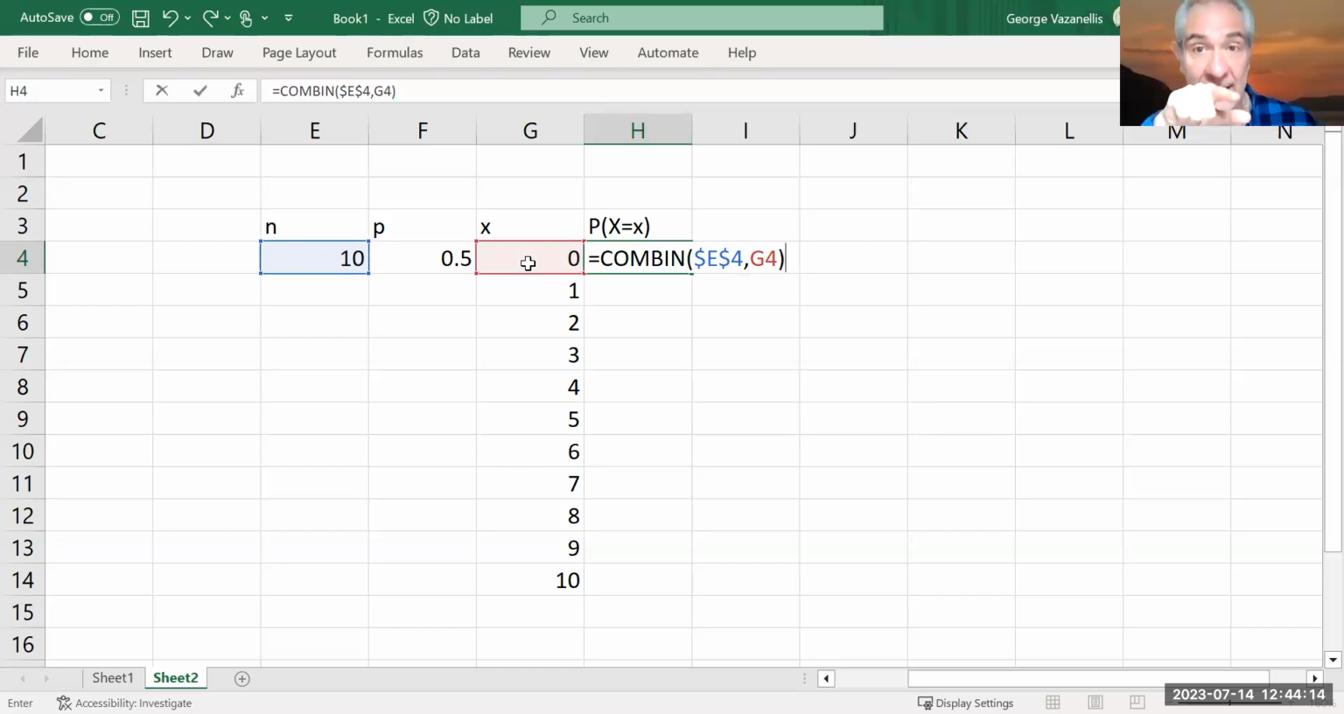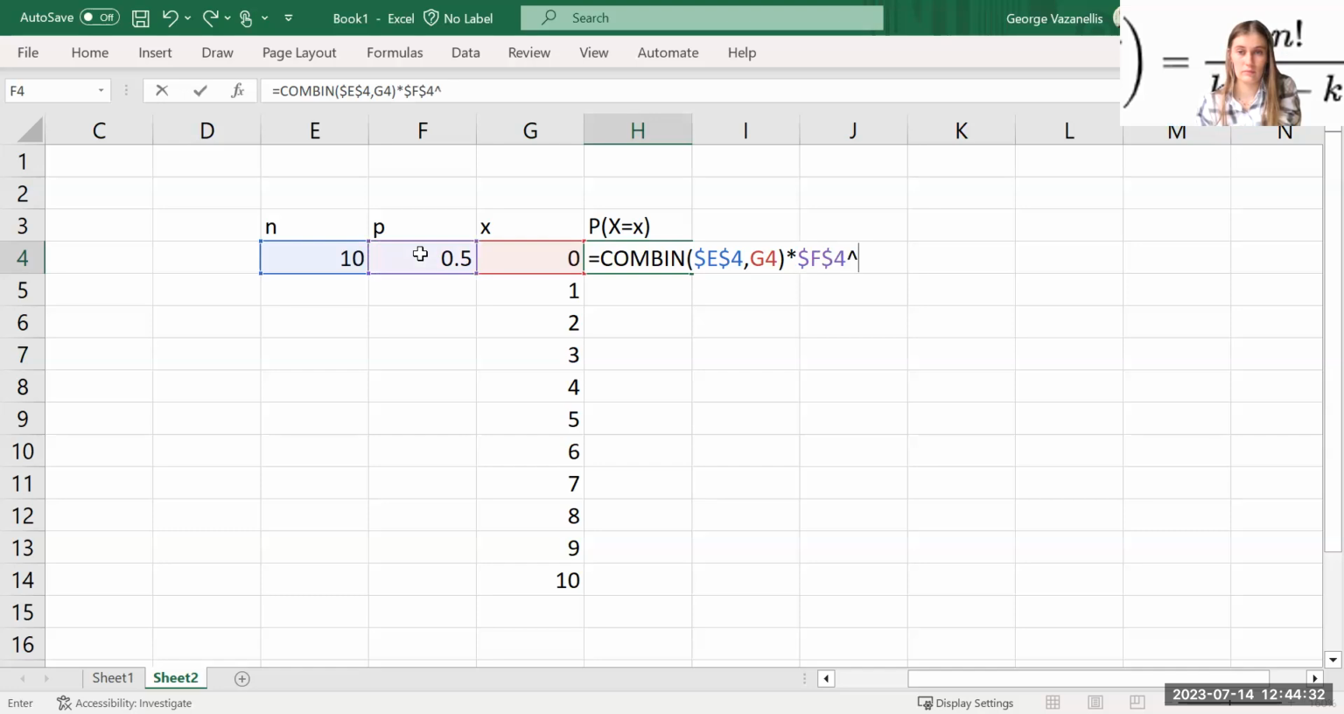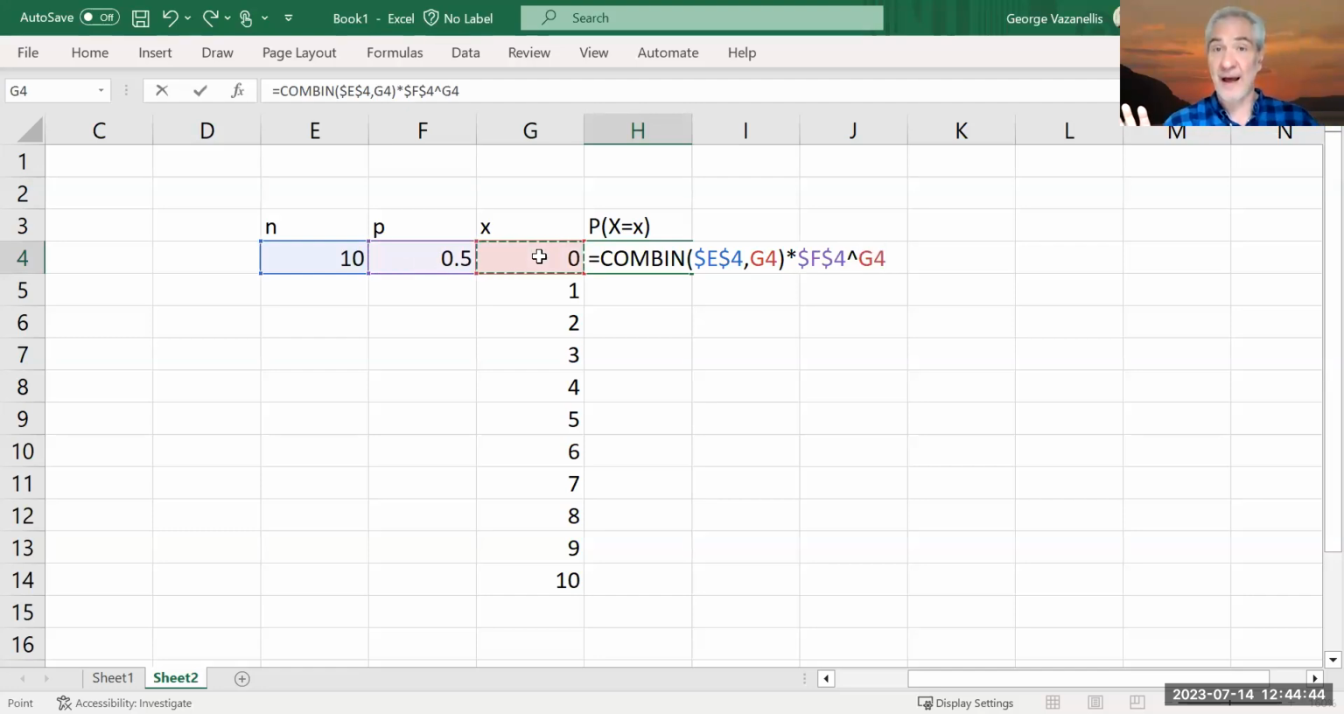Now we need P, right? So times, I think we have to put times in because it's not implied. This value, again, make that an absolute reference by hitting F4. Okay. That's going to be raised to the... Now, was that x? Yes, it's exactly right. X, again, we're going to leave that one as a relative reference, so it'll be able to copy down. It'll change its position.